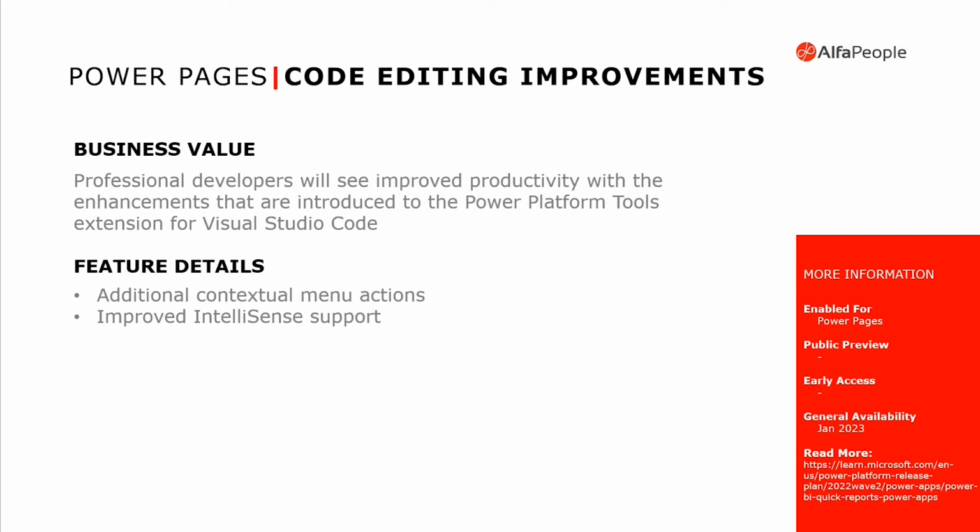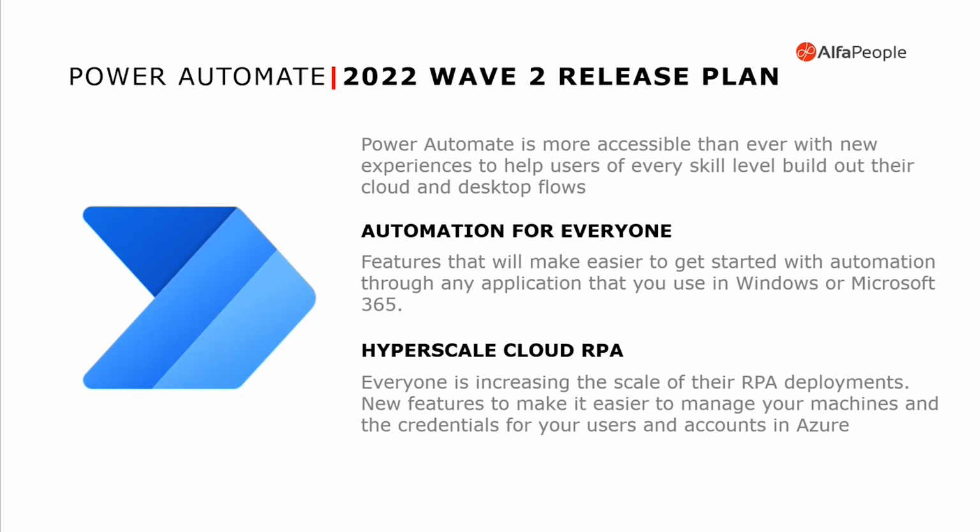Let's talk about the next tool of Power Platform. That's Power Automate. Power Automate is a very strong tool for automation. And as one of the goals of this Wave 2 of 2022 is that automation needs to be more and more for everyone.